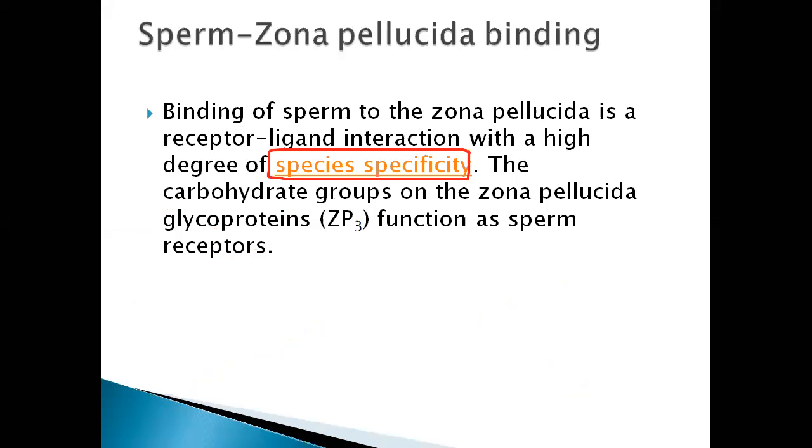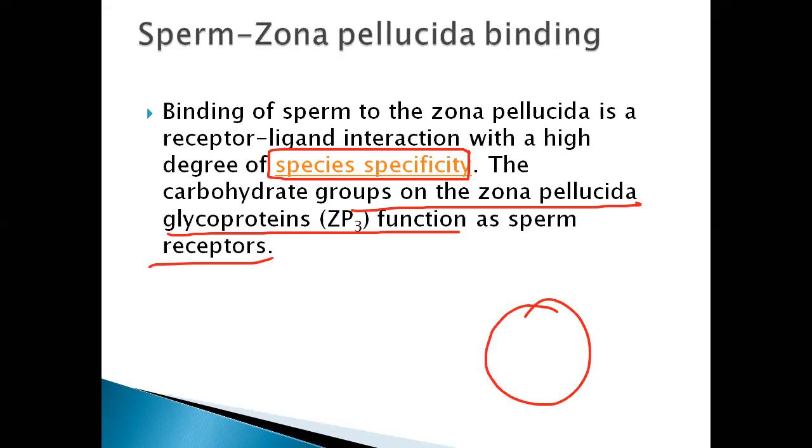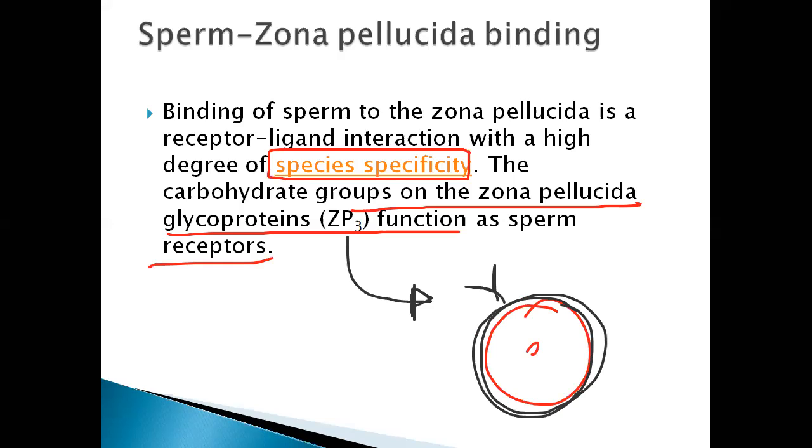Binding of sperm to the zona pellucida is a receptor-ligand interaction with a high degree of species specificity. The carbohydrate groups on the zona pellucida glycoproteins, ZP3, function as sperm receptors.